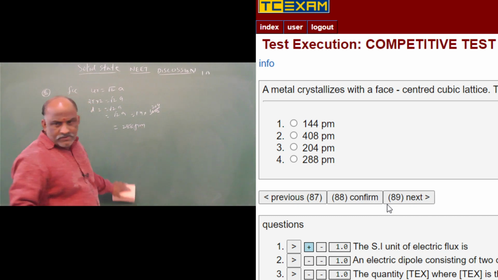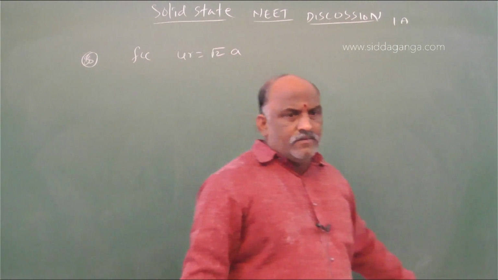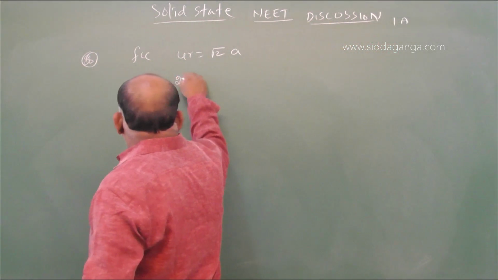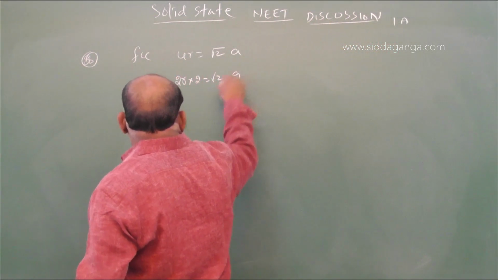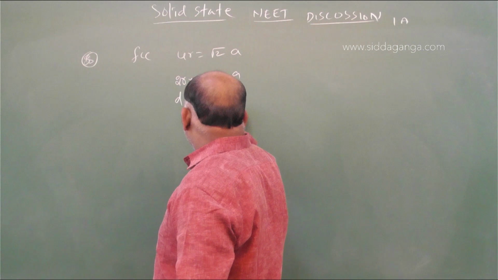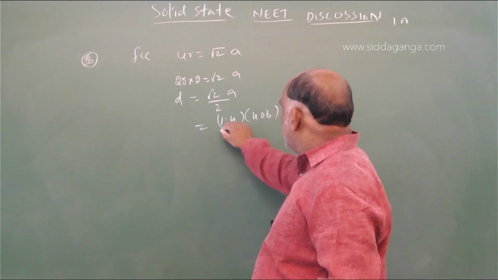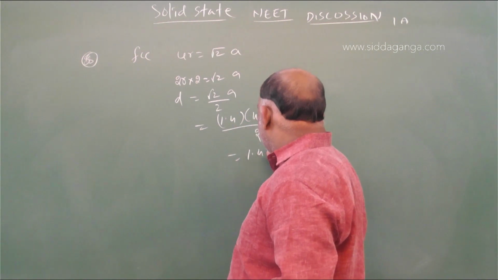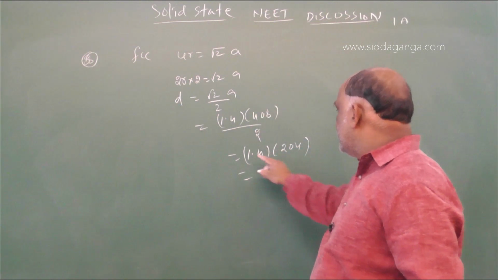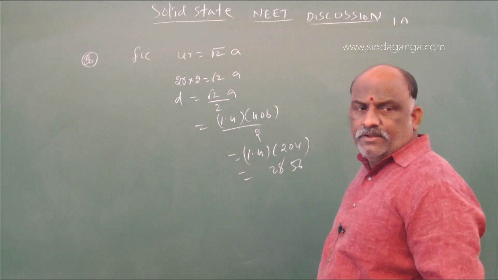Here there is a little bit of confusion. We know the formula 4r is equal to root 2a. We should write 2r into 2 is equal to root 2a. The diameter is root 2a by 2, which is 1.4 into 408 by 2, which is 1.4 into 204, about 285.6.